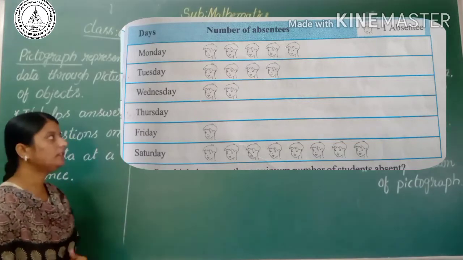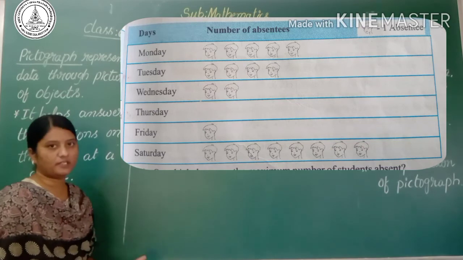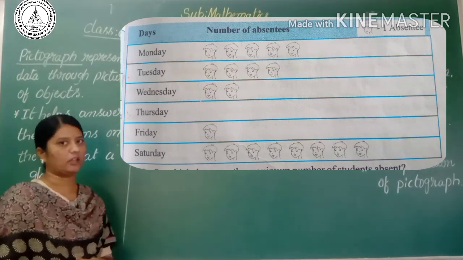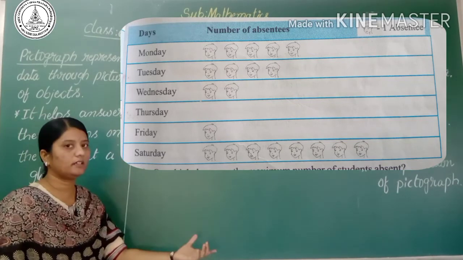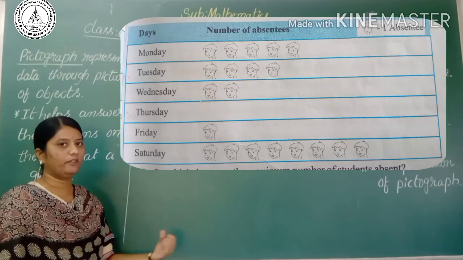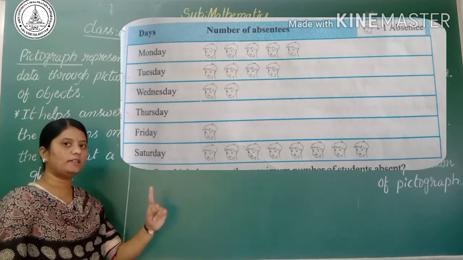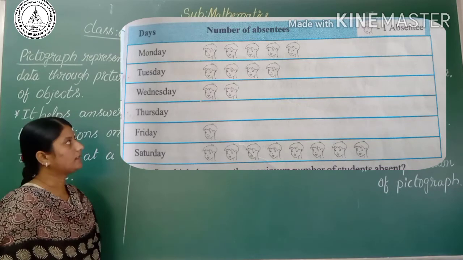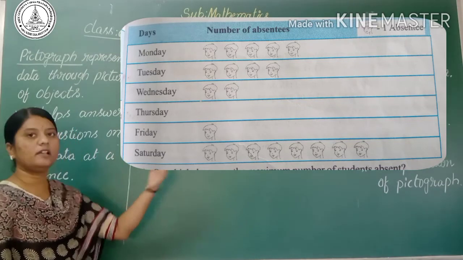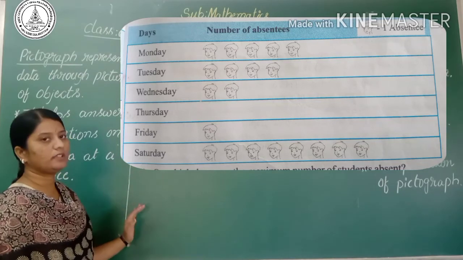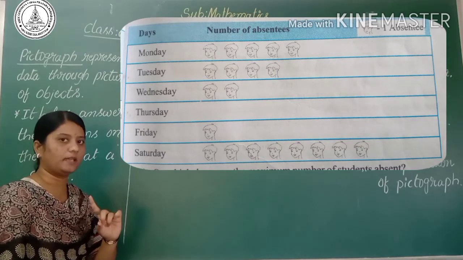You may observe the picture here. In that picture, the objects are given for a week. On one side they have given the days, and in the other column the number of absentees. The one boy picture indicates one absentee. On Monday, how many students are absentees? By observing, you may say that one picture represents one boy, meaning one absentee.